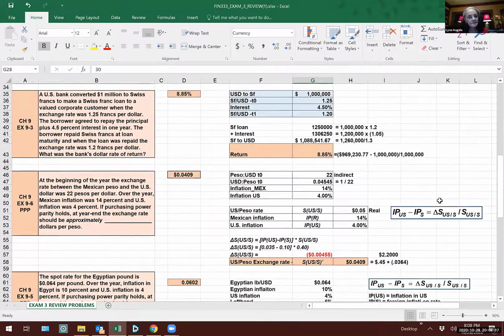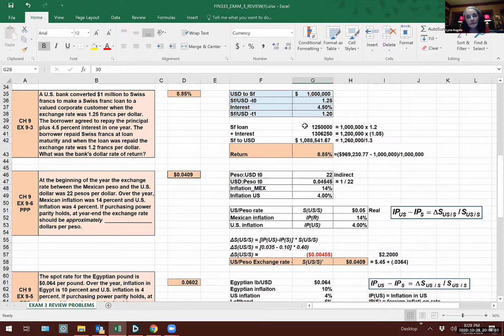These are not bad. Here we get to some that are more interesting. These are chapter 9, and they're very much like exhibit 9.3. U.S. Bank converted $1 million to Swiss francs to make a Swiss franc loan to a valued customer. The exchange rate was 1.25 francs to the dollar when they did it. The borrower agreed to repay the principal plus 4.5% interest in 1 year. The borrower repaid the Swiss francs at the loan maturity. When it was repaid, the exchange rate was 1.2 francs per dollar. What was the bank's dollar rate of return?